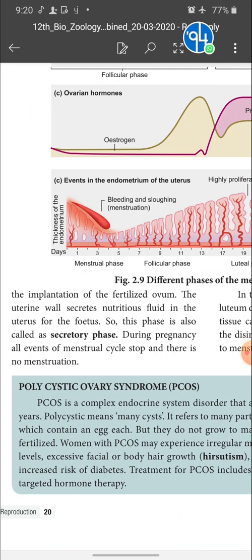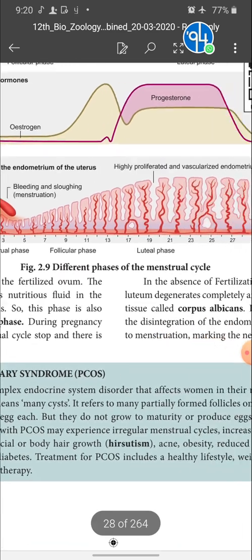This is the cyclical changes going on in the uterus of the female. Another point: why is the luteal phase called the secretory phase? In case of fertilization, the embryo gets implanted in the endometrium and the uterine wall secretes a nutritious fluid for the developing fetus. So this phase is called what? Secretory phase. During pregnancy, all events of the menstrual cycle stop and there is no menstruation.